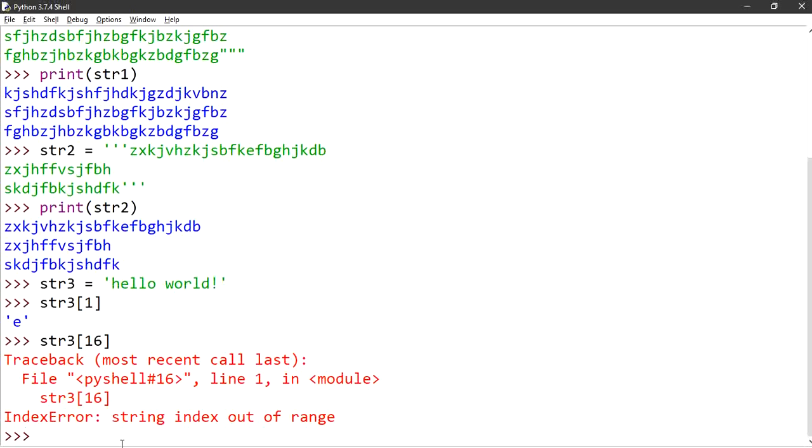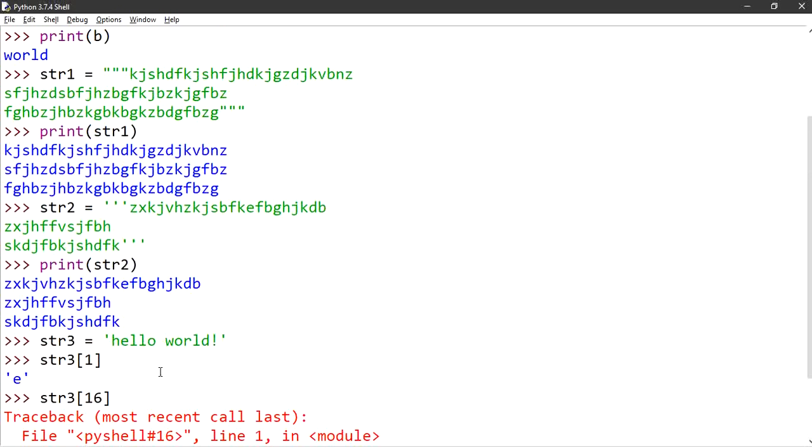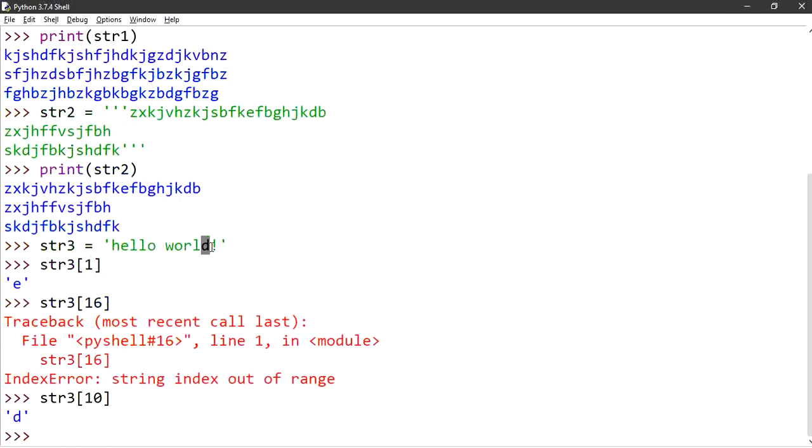If I say in str3 I need the 10th element, is the 10th element present? Yes, it is. So this is the 10th element and this will be the 11th element. One thing I want to say: this space is also a character in the string.